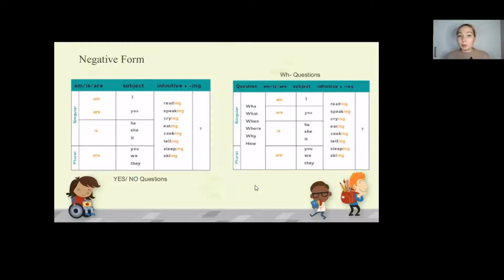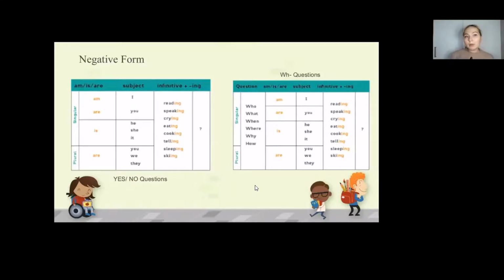Or we can also create the positive form. Yeah, so am I reading? So are you reading a book right now? Is she eating something? Is it working? Are you sleeping? Etc. So these are the yes, no questions.